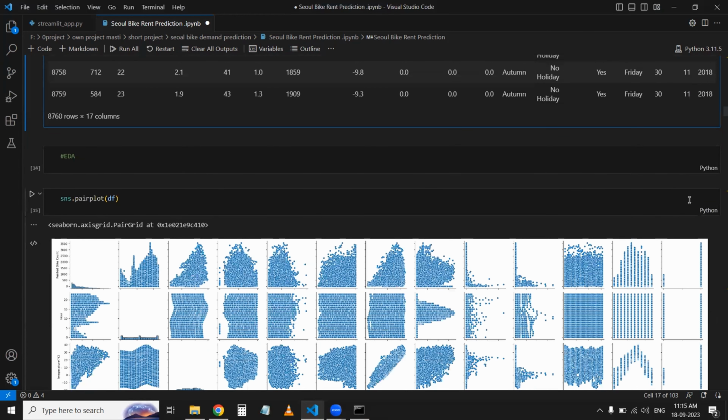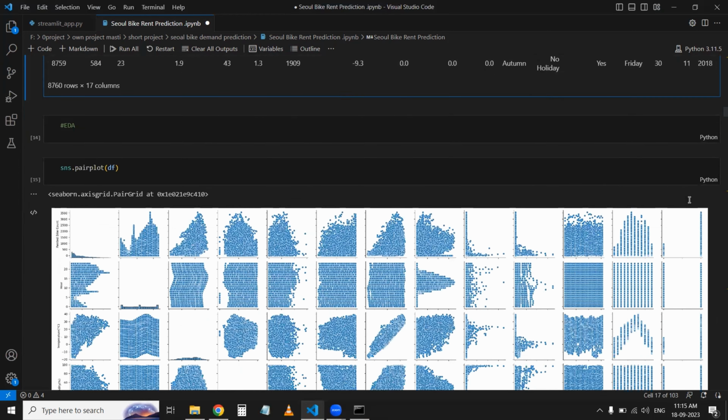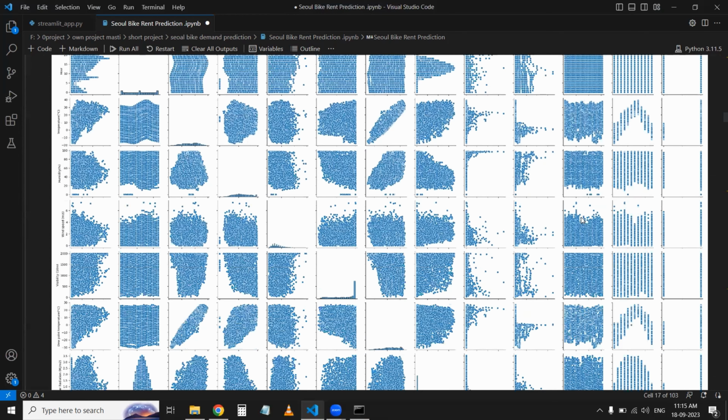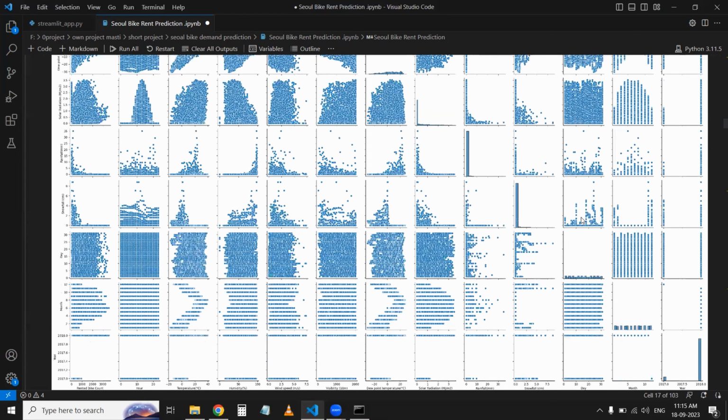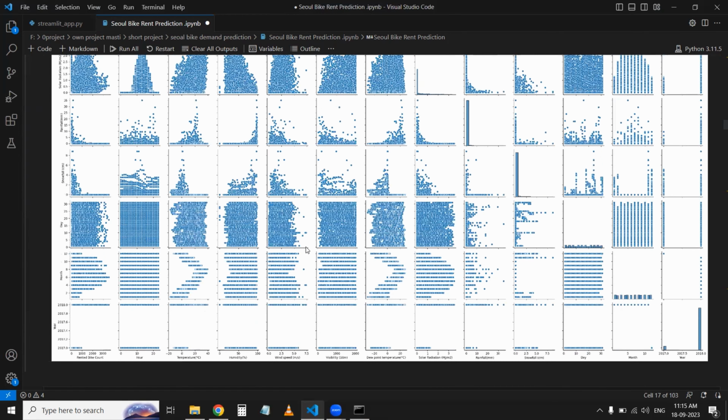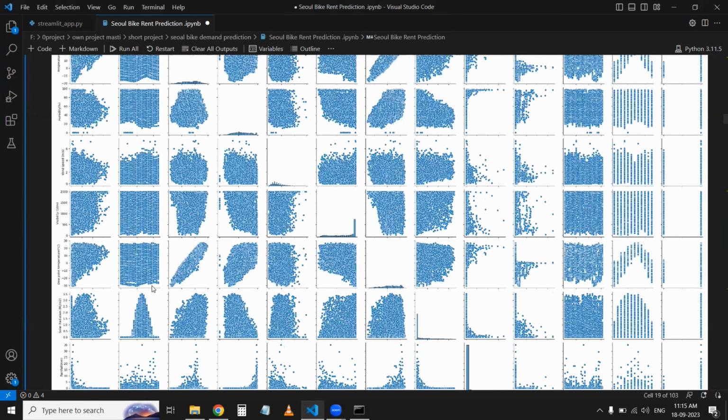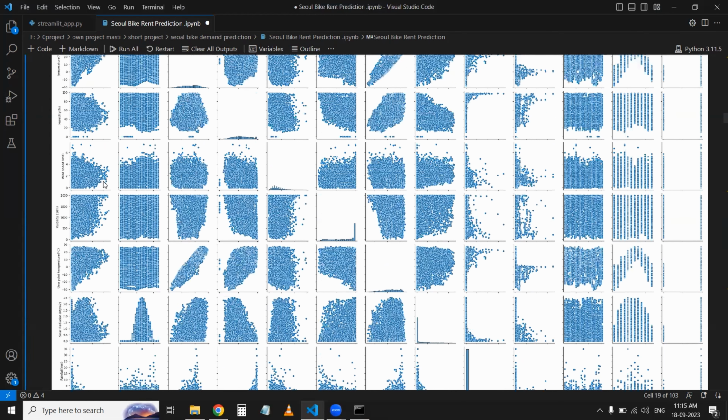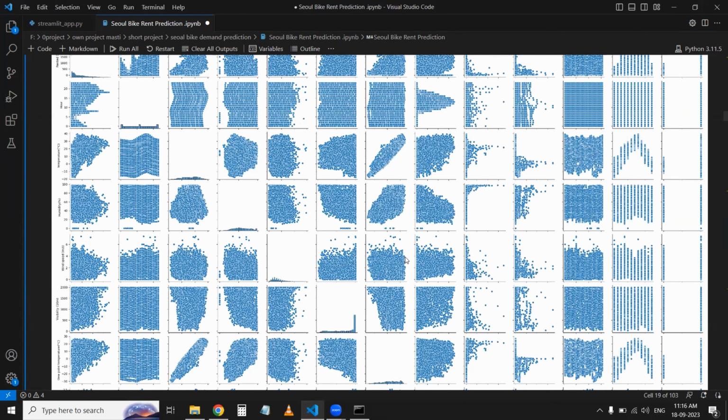Then after that I have performed a quick EDA using sns and pair plot. So this is the pair plot, it's very small because it contains all the rows and all the columns. Let me tell you, maybe it's okay. It doesn't zoom. So here we got some quick idea about the data set.